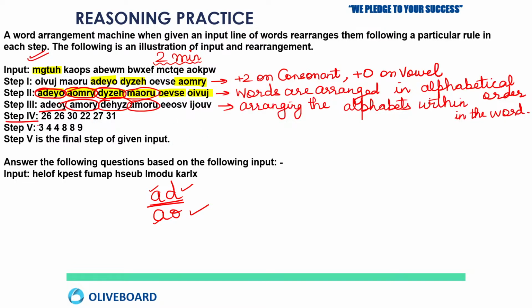Now, if you check step number 4, how are these numbers coming in step number 4? This you have to check. Students, answer me first in the comment section according to you.